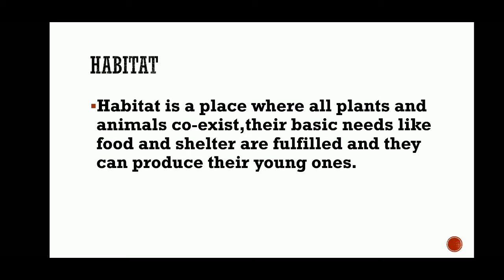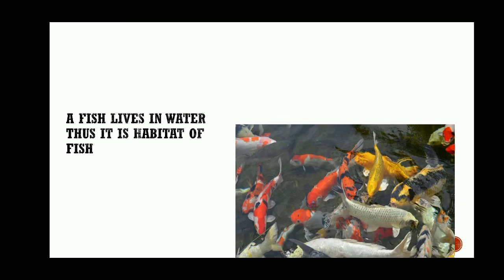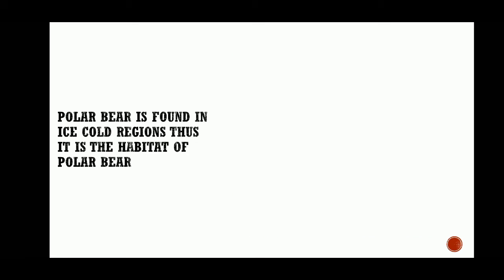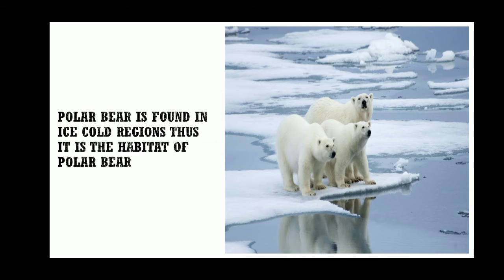Let us see an example. A fish lives in water, thus water is the habitat of fish. Polar bear is found in ice cold regions, right? Thus, ice cold region is the habitat of polar bear. So students, I hope the meaning of habitat is clear with you all.